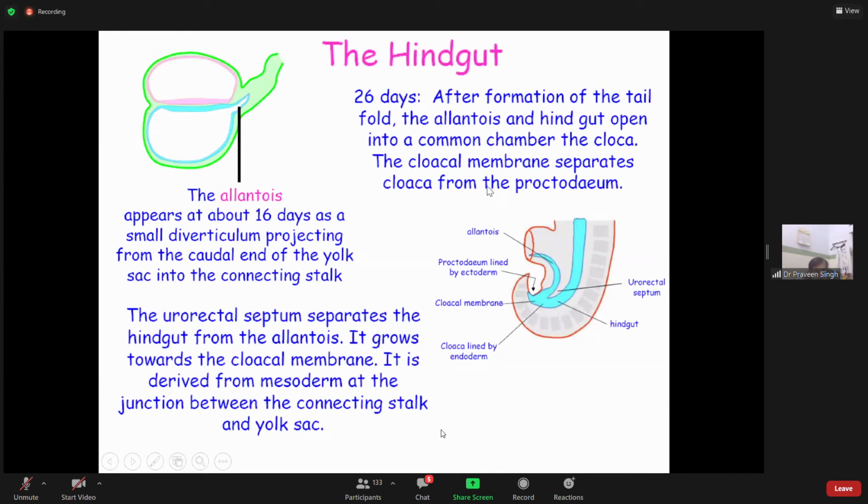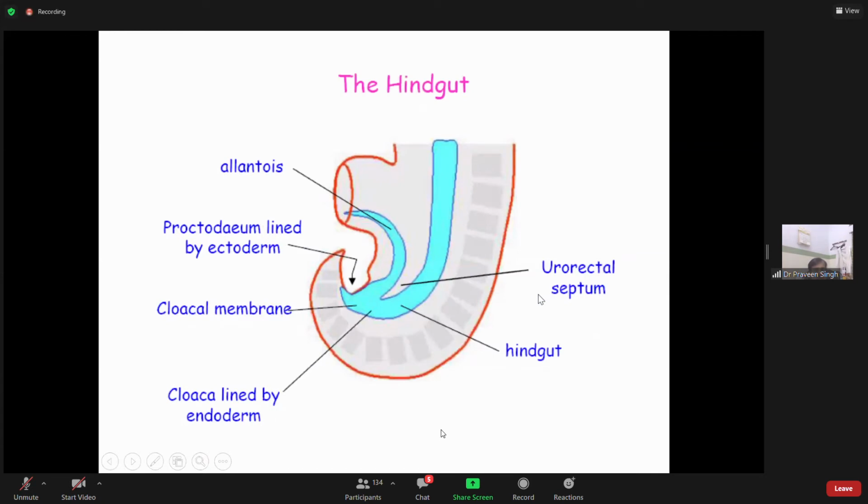The cloacal membrane separates the cloaca from the proctodeum. This is the proctodeum, this is the cloaca. And at the junction of the two, the membrane is called the cloacal membrane. Cloacal membrane. Okay, diagram. You can see this diagram for maybe 10 seconds, and then we move on.